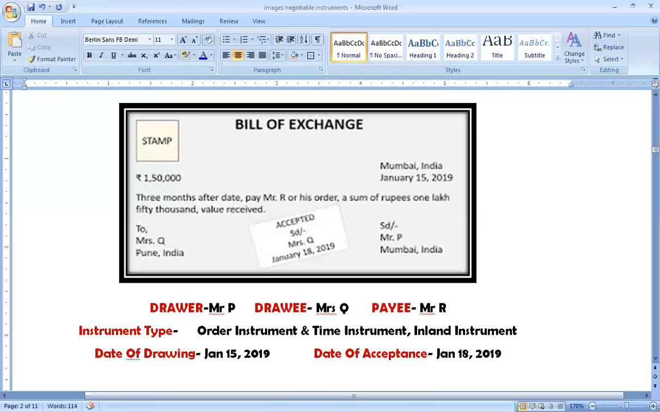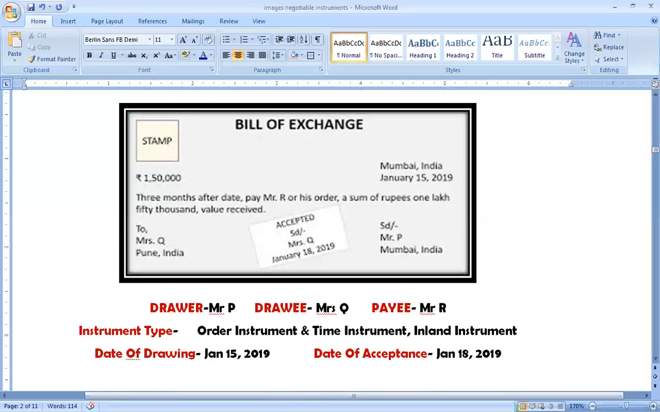Then this amount is payable only to or to the order of a certain person. Like in my example, it was payable to R or to the order of R. Or this instrument could also have been to the bearer of the instrument. In case you do not make mention of any person's name as payee, then it becomes a bearer instrument. So in case there's a name, it becomes an order instrument. If it is without the name of the payee or the recipient, it becomes a bearer instrument.